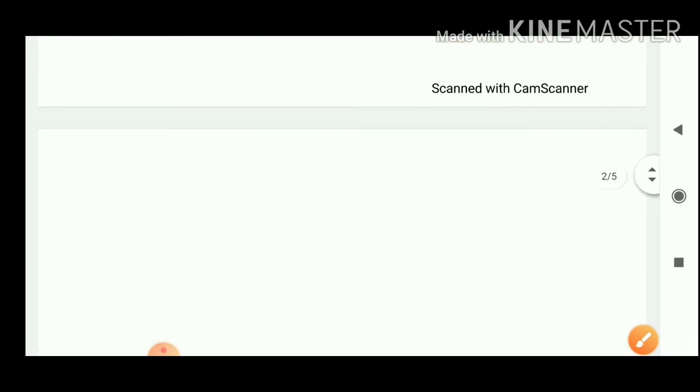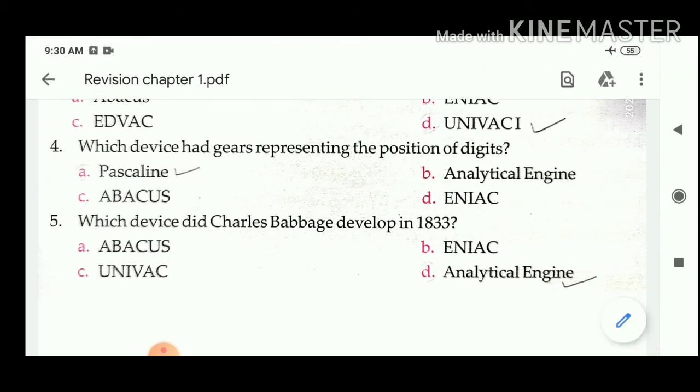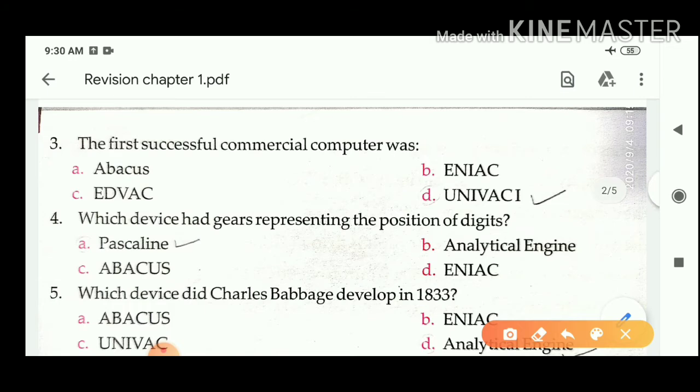Next question, question number three. The first successful commercial computer was? Option A, Abacus, option B, ENIAC, option C, EDVAC, and option D, Univac 1. So the correct answer of this question is Univac 1. The first successful commercial computer was Univac 1.